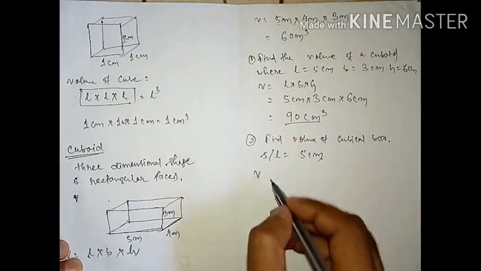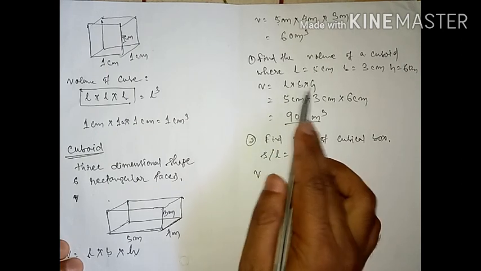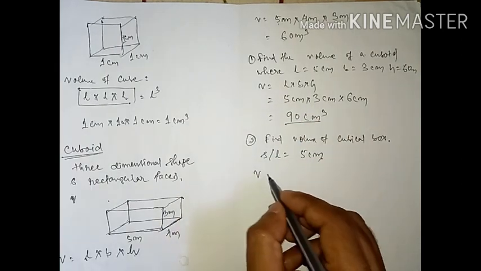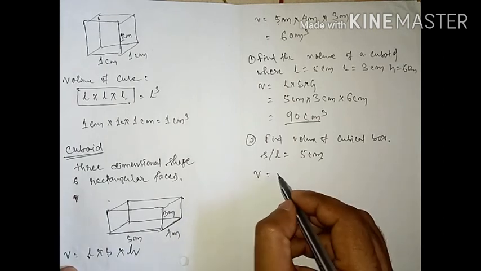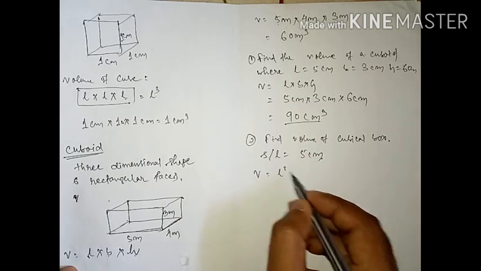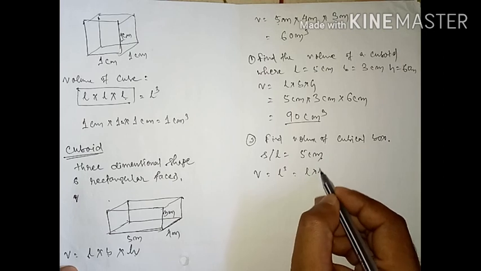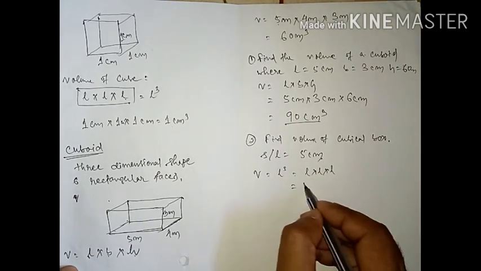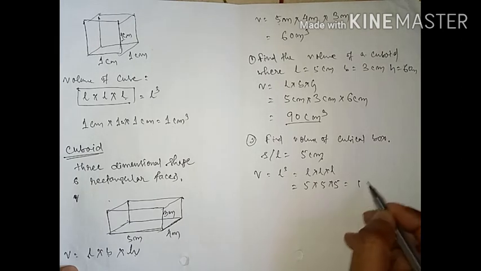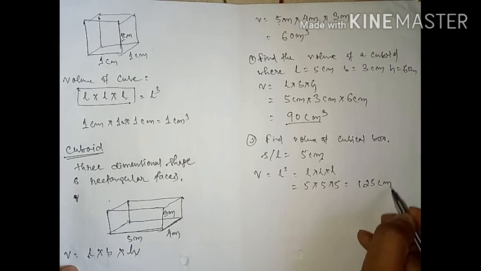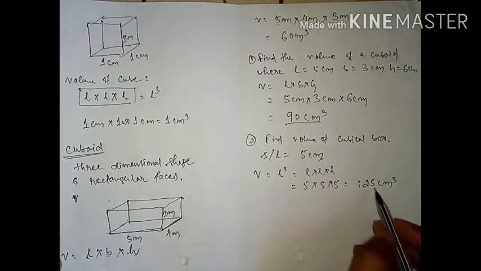You know, students, the volume of a cube is length into breadth into height, that is L cube, or you can write L into L into L. So here 5 into 5 into 5 equals 125 centimeter cube.